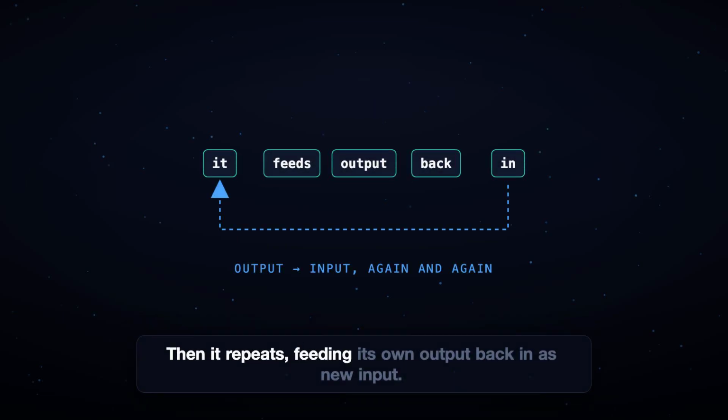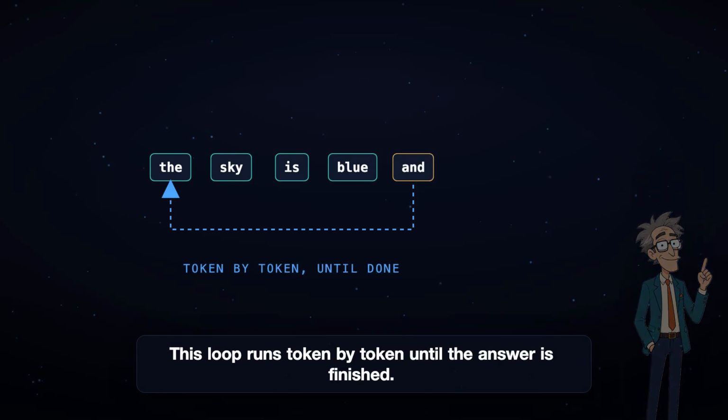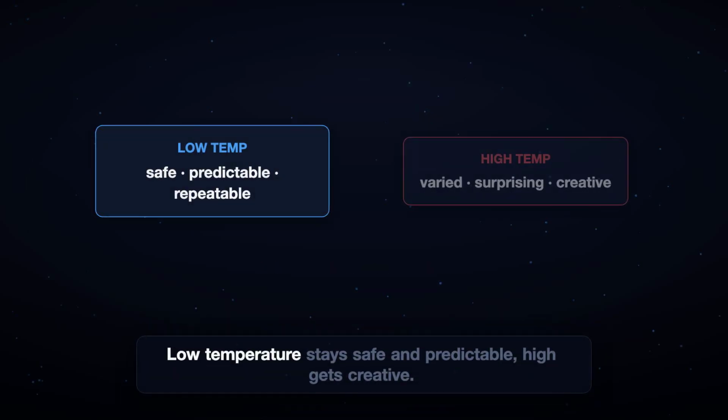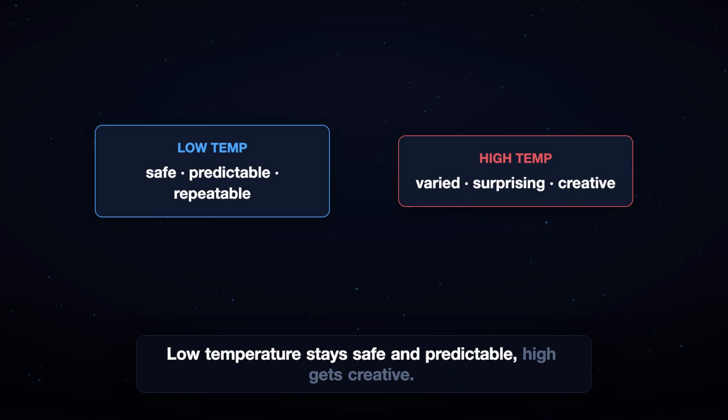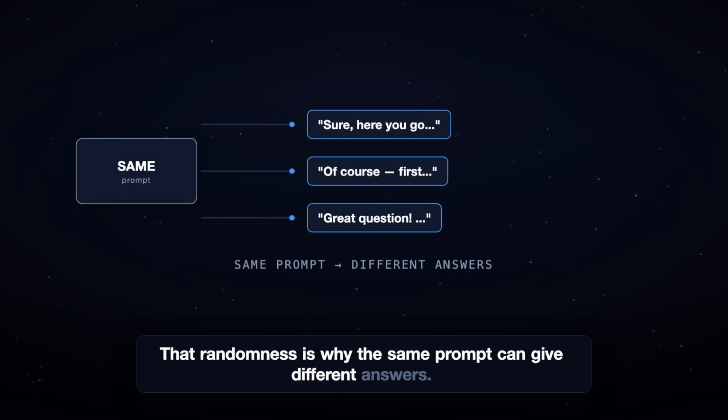Then it repeats, feeding its own output back in as new input. This loop runs token by token until the answer is finished. A setting called temperature controls how random each pick is. Low temperature stays safe and predictable, high gets creative. That randomness is why the same prompt can give different answers.